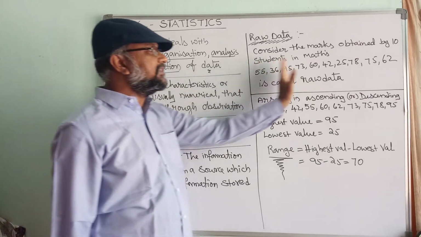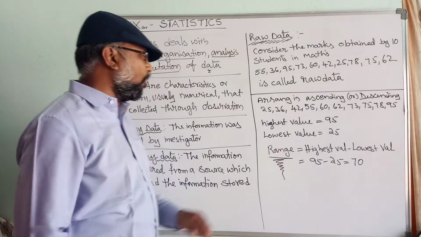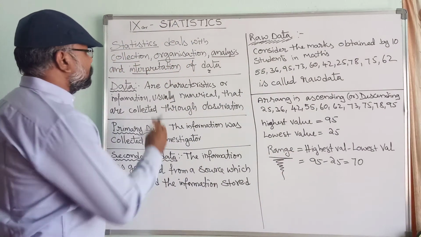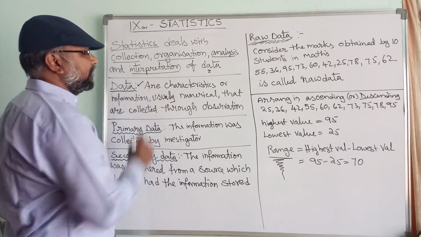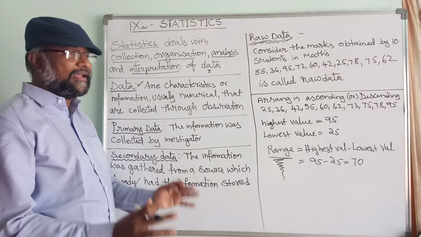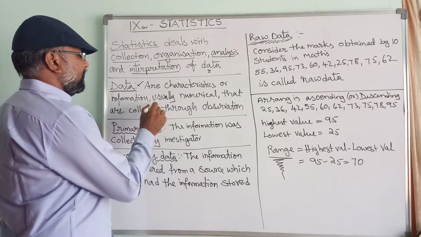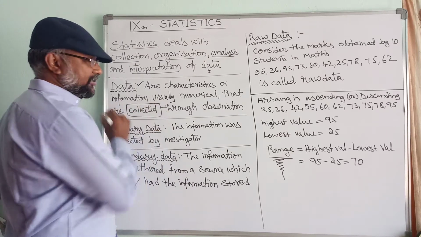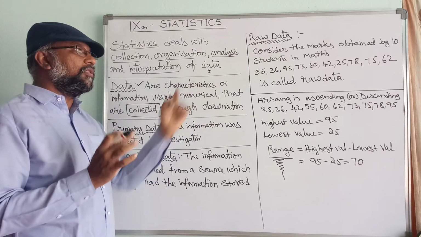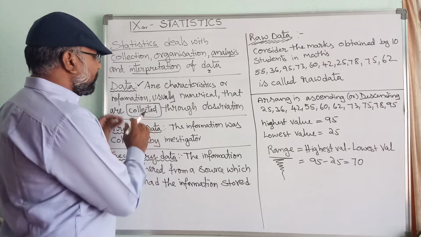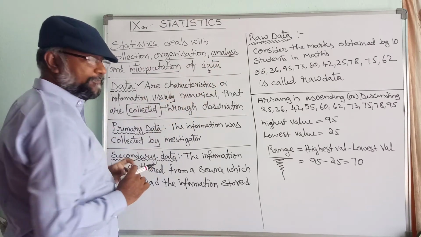But all these 10 numbers are called data. So I hope that you understood what is called data. Data is a collection. Just we gathered all the 10 numbers. Now this is called data.